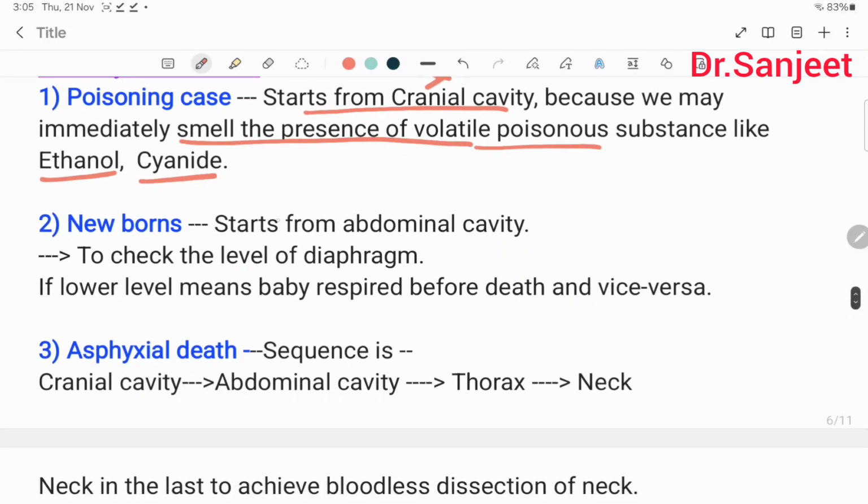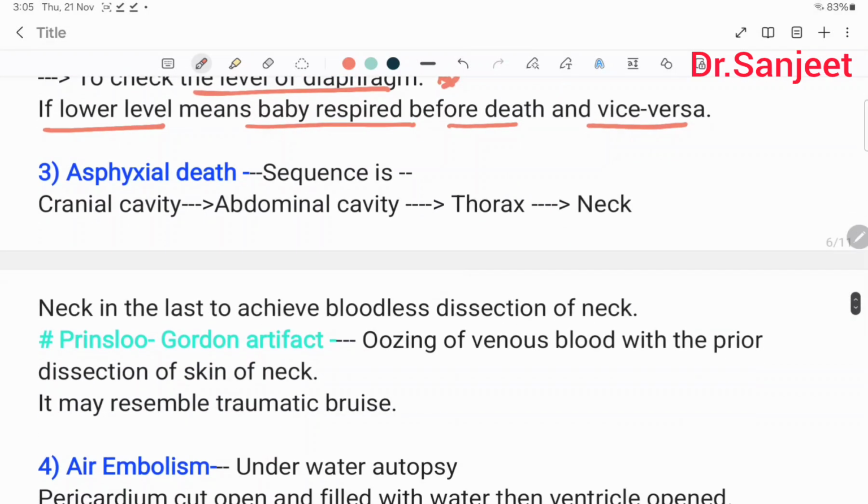Then in a newborn, start from the abdominal cavity to check the level of the diaphragm. If at a lower level, it means the baby respired before death, and vice versa. Then in asphyxial death, the sequence is first cranial cavity, then abdominal cavity, then thorax, then neck. Neck is done last to achieve a bloodless dissection of the neck.